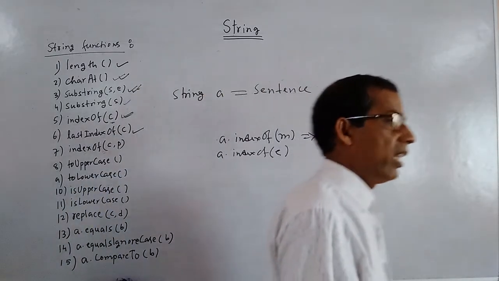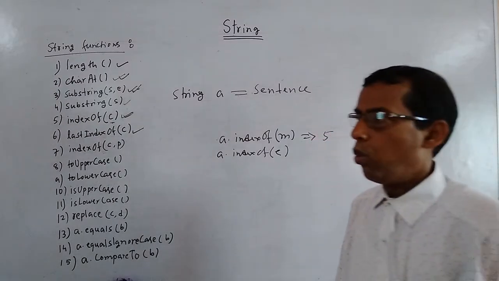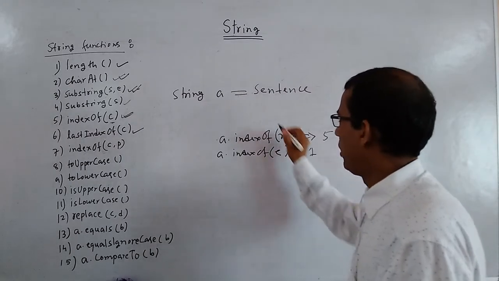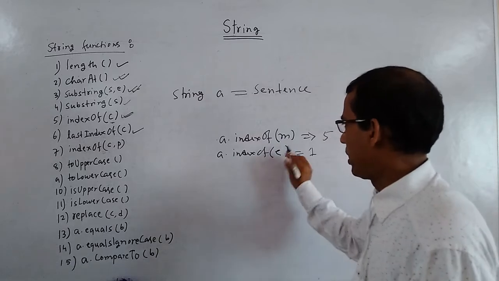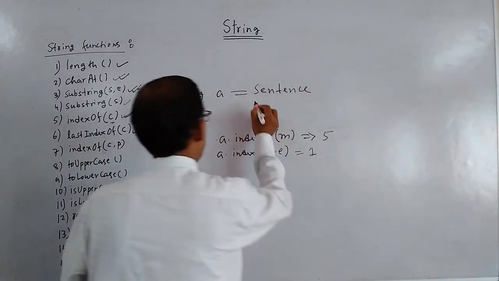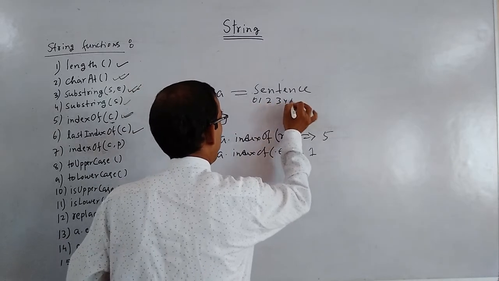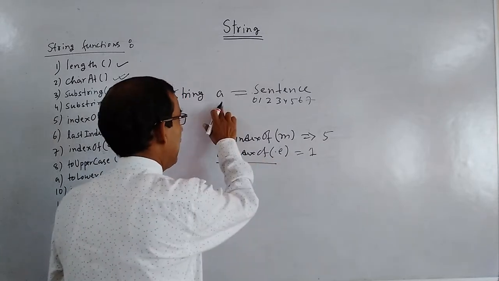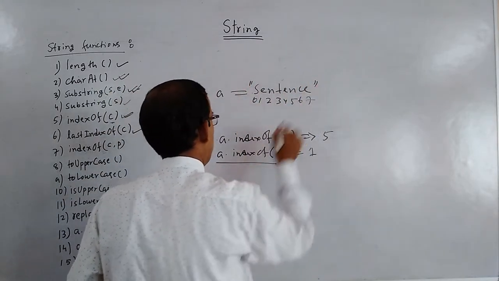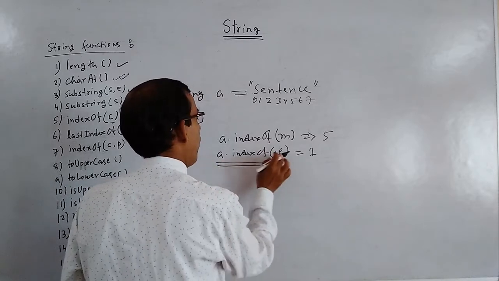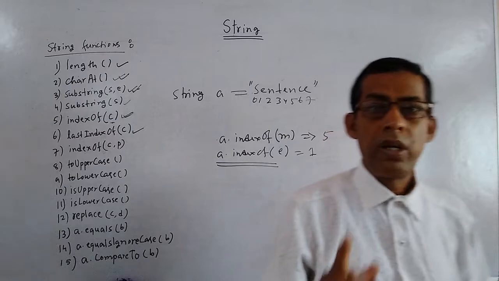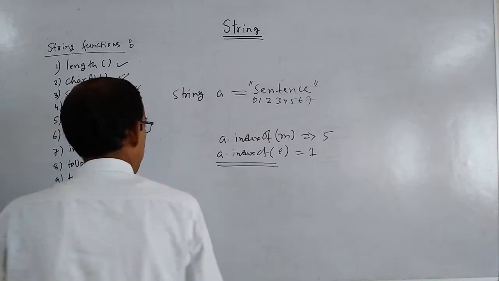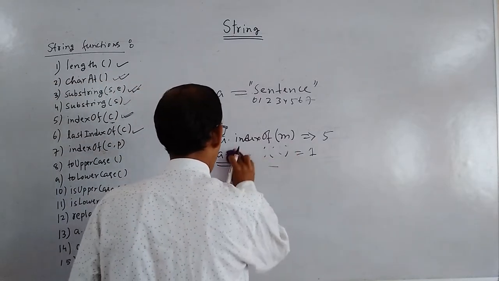If we write like this, a dot index of e, then guess what it will give. It will give 1, the index number of the first e. You know, this is 0, 1, 2, 3, 4, 5, 6, 7. In a you have a sentence. So if you write a dot index of e, it will give index number 1.